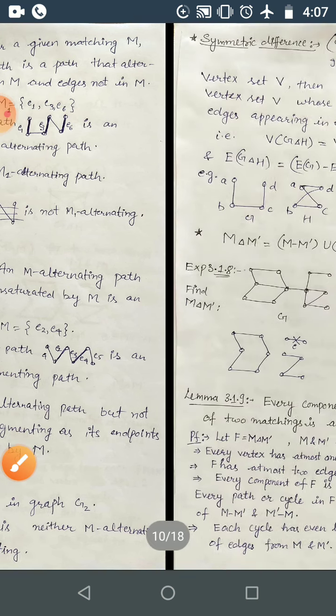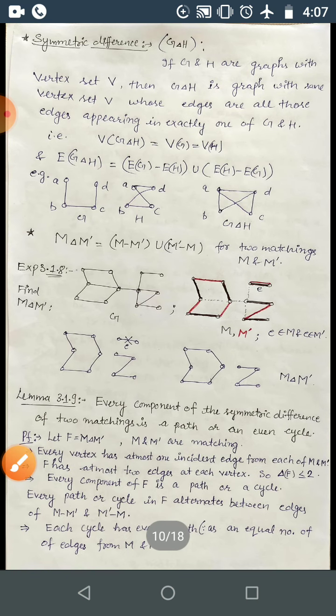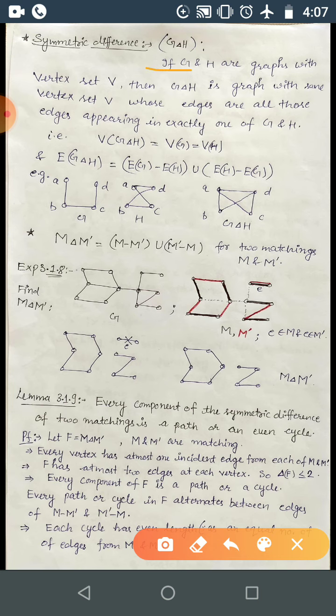Okay, next we come to symmetric difference. So what do you understand by symmetric difference? Symmetric difference between two graphs. Here two graphs are given, G and H, with the same vertex set V. Then the symmetric difference is denoted by G symmetric difference with H. This is a small delta, that is a capital delta written as a very small letter.